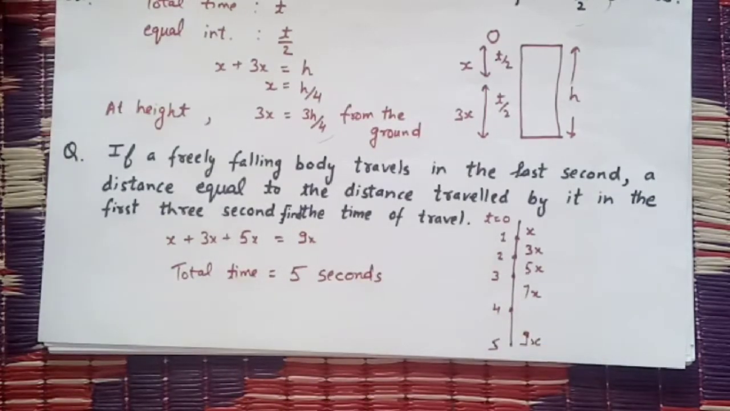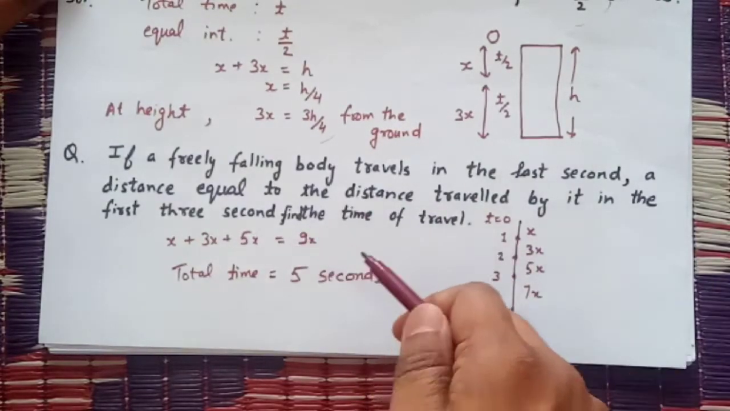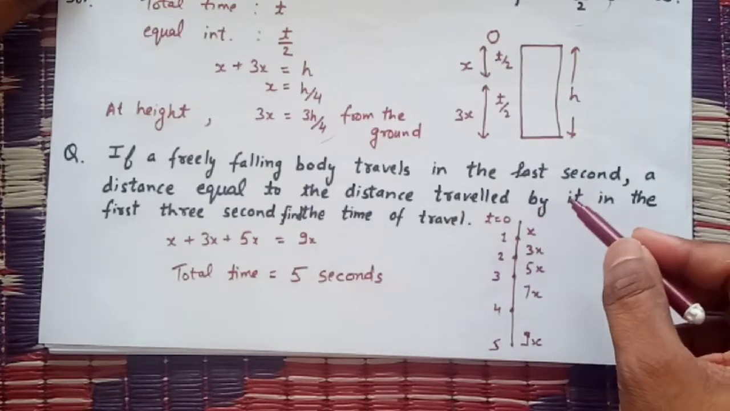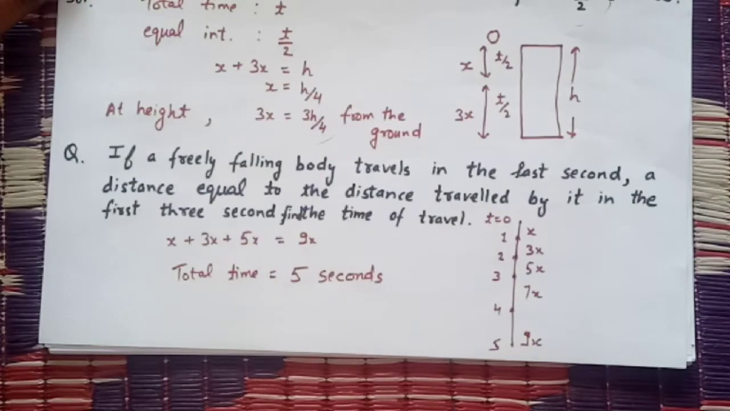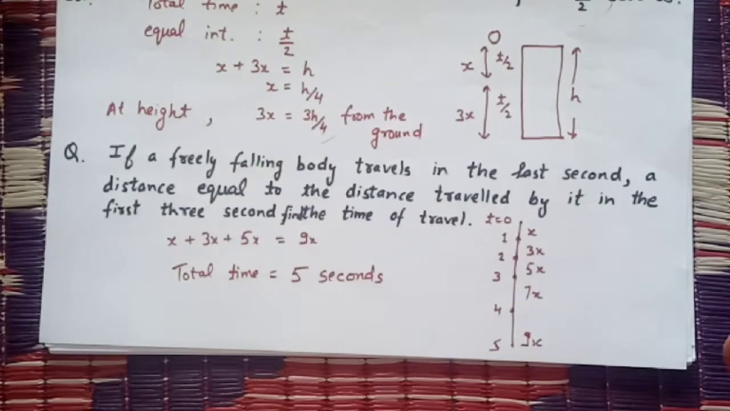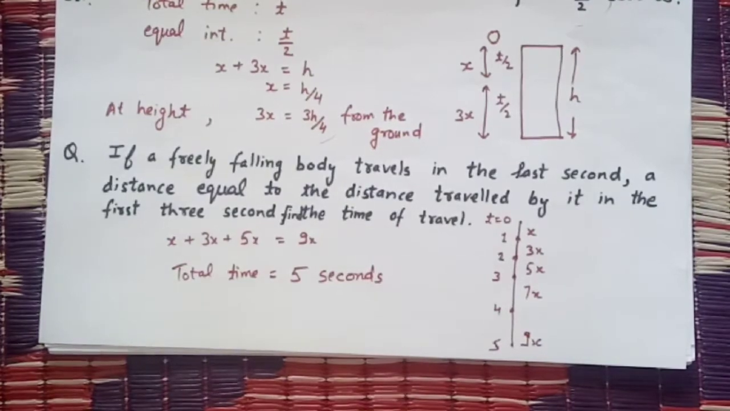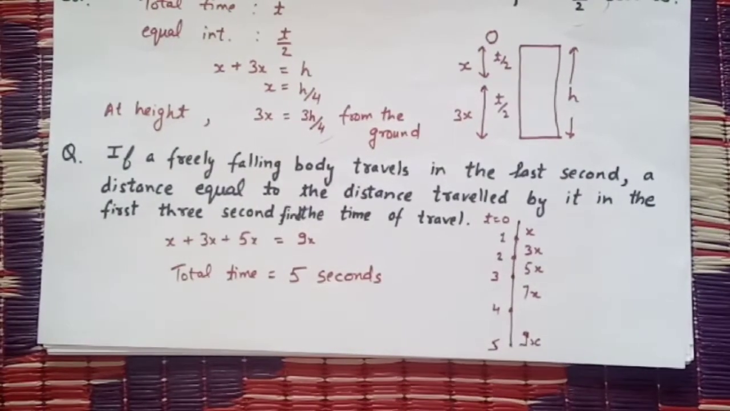So this is the simple trick to solve the given questions. You can also apply the long method, that when the body travels in the last second distance, you have to apply the equation of motion s is equal to ut plus half at square twice, and then by eliminating you will get the total time as 5 seconds. This is a simple trick and you can use it directly.